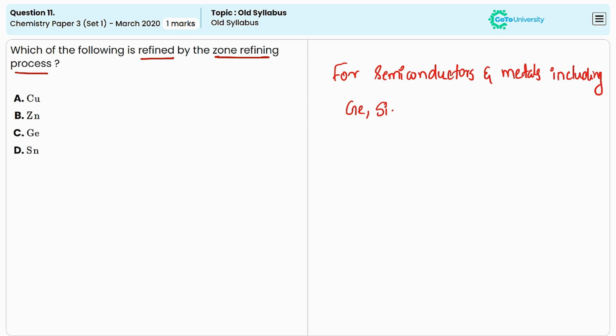So from these options, the correct answer is option C because germanium is a semiconductor. Other options are incorrect because copper, zinc and tin cannot be refined by the zone refining process.